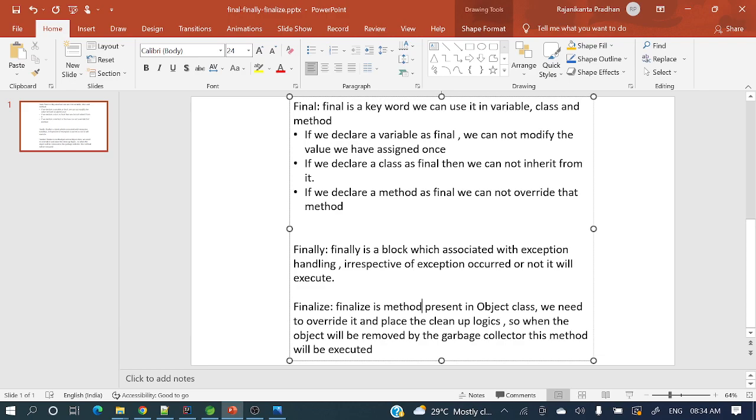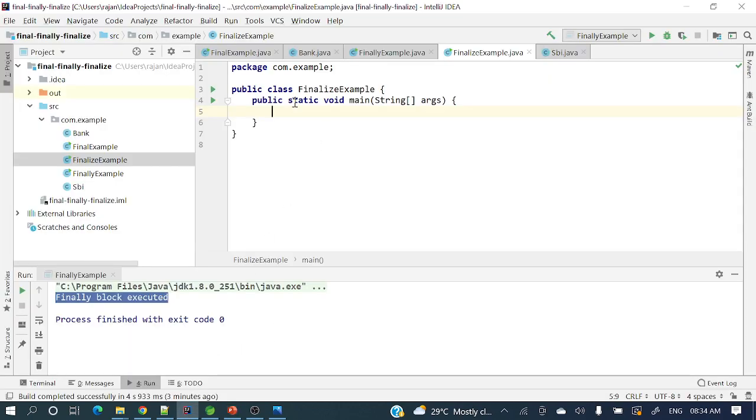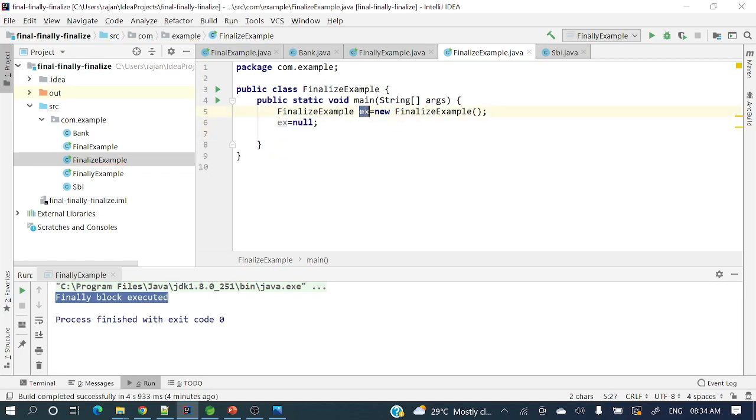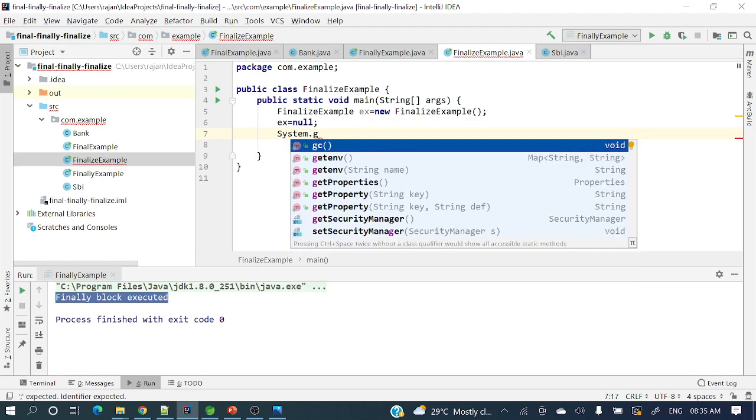Okay, so let's see a practical example. Let's have this Finalize class, and I'm creating some object ex to demonstrate. Then ex equal to null. I am assigning null so that this ex object will be eligible for garbage collection. Then System.gc().